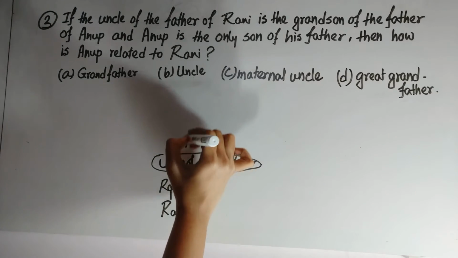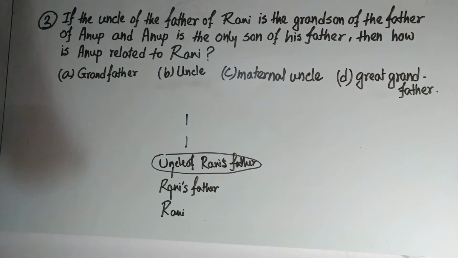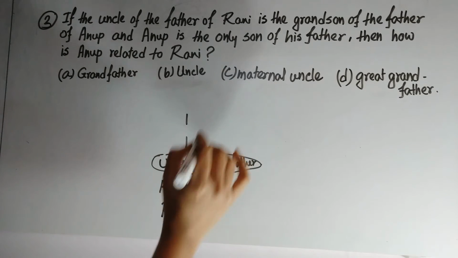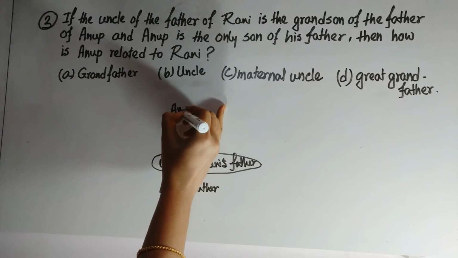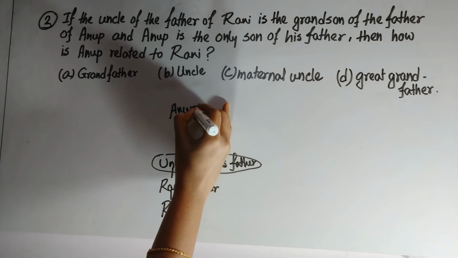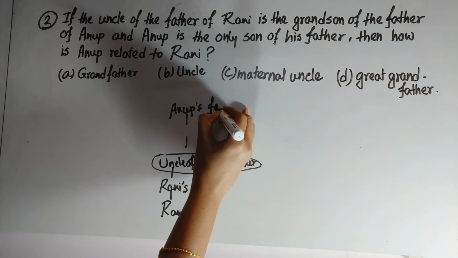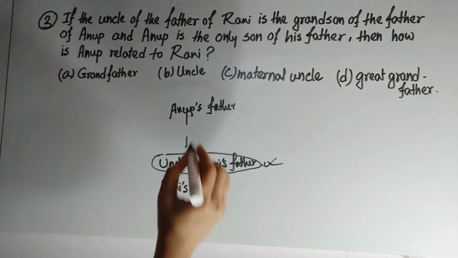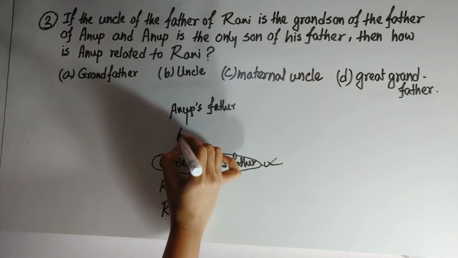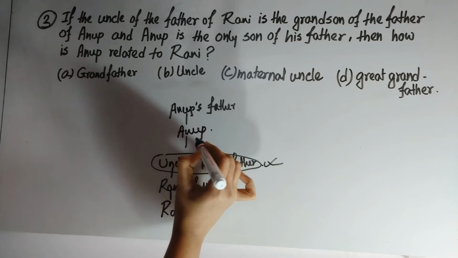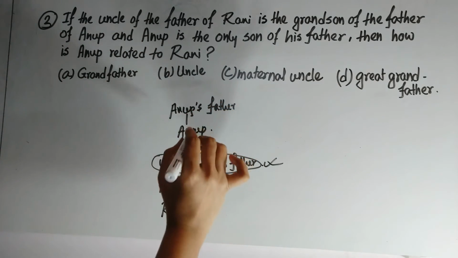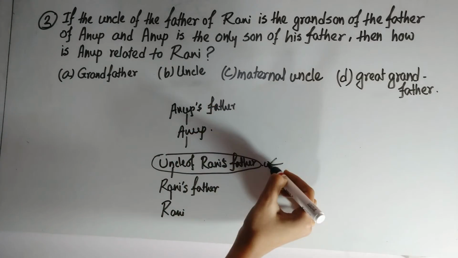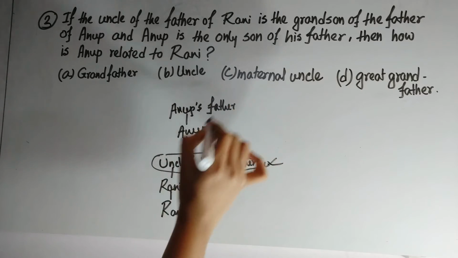That means 2 previous generations are there. This person is the grandson of the father of Anup. Anup's father's grandson. Anup's father. His grandson is this person. Therefore, Anup's position will be here. Anup's father's next generation is Anup, and therefore this person is the grandson of Anup's father.